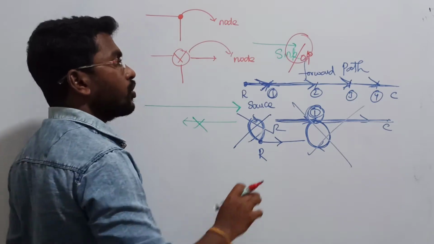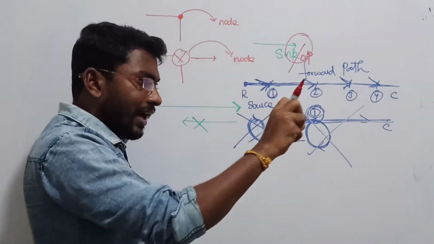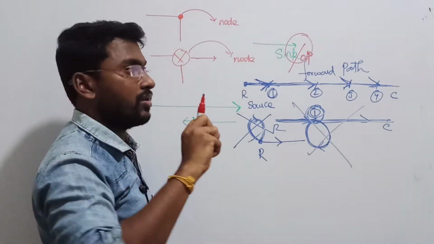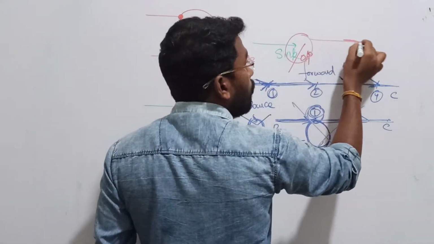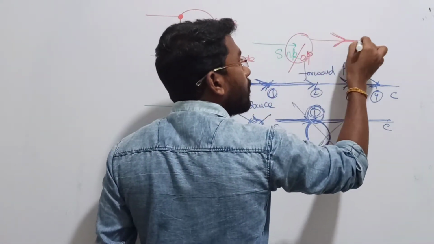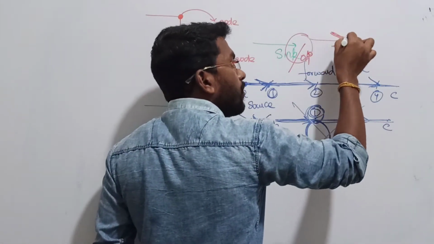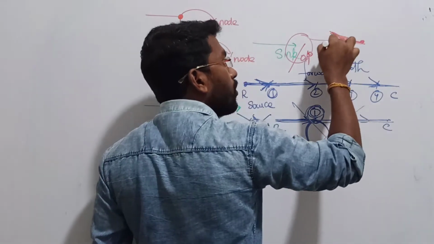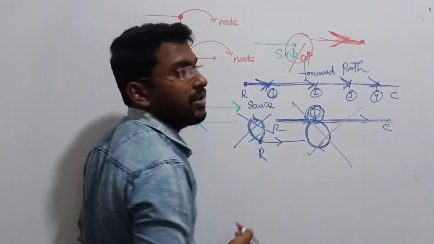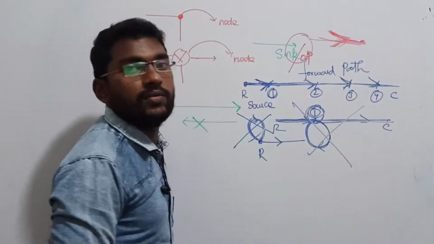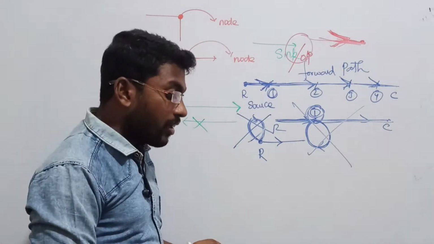Of course, sir. The output will collect the information from the system, through the system, from the input. So always in the output node, your arrow mark is going to be terminated. I am repeating once again: your arrow mark will always be terminated at the output. That is very important.